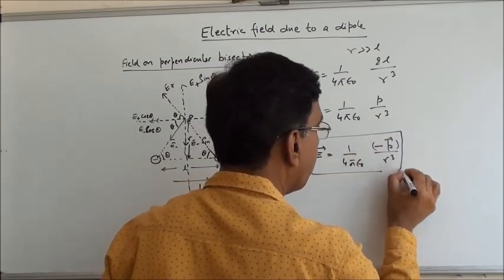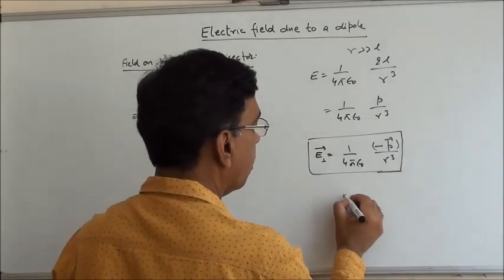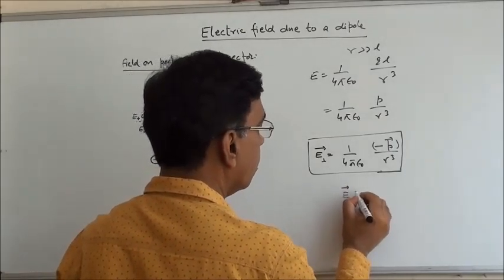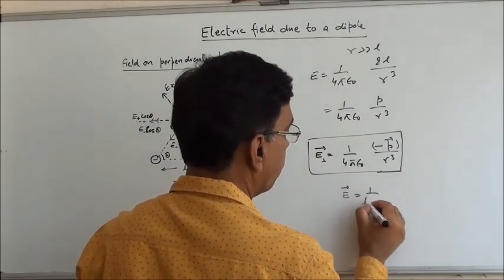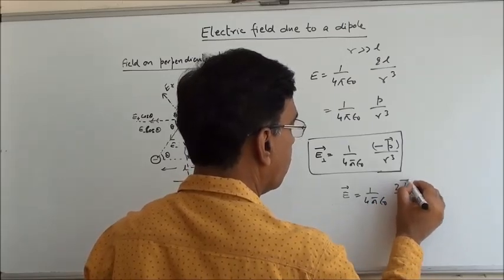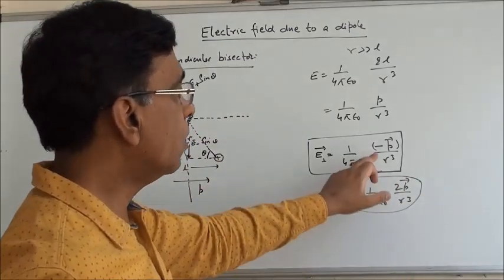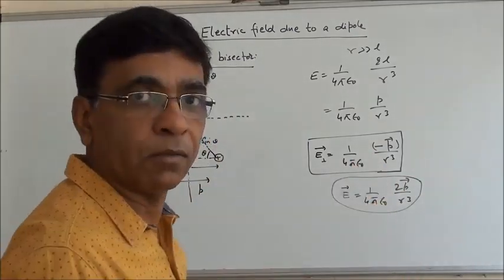Now see the difference between this field, which is on perpendicular bisector, and the earlier which was on axis. 1 by 4 pi epsilon naught 2P by r cube. This field is double of it and in direction opposite.